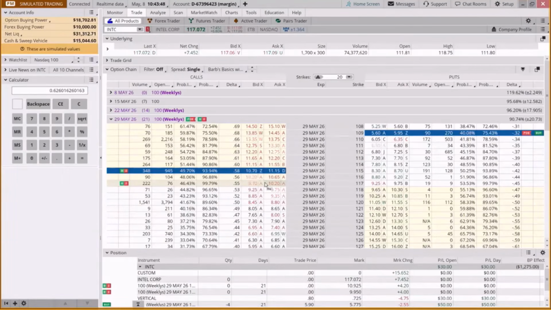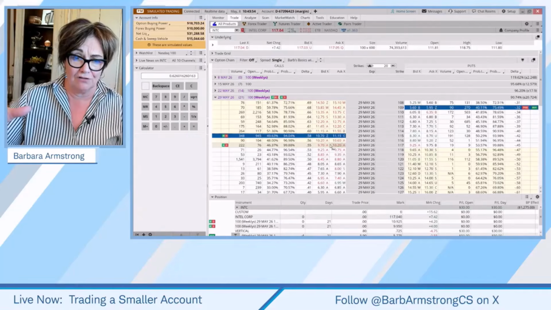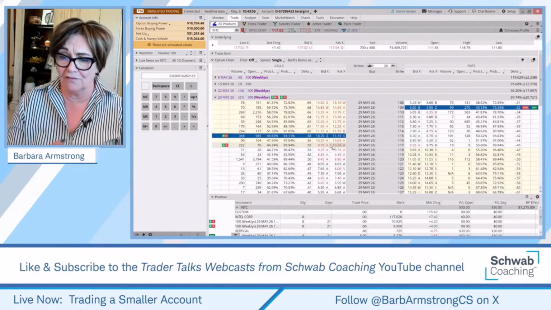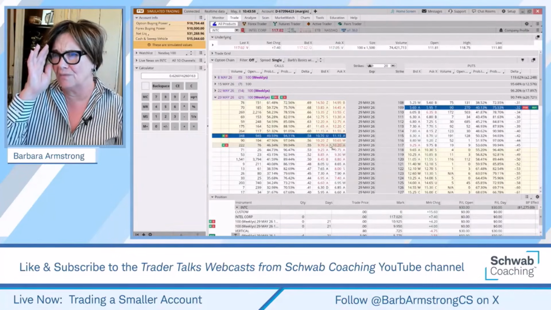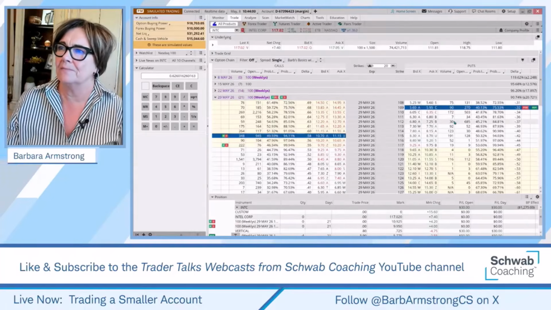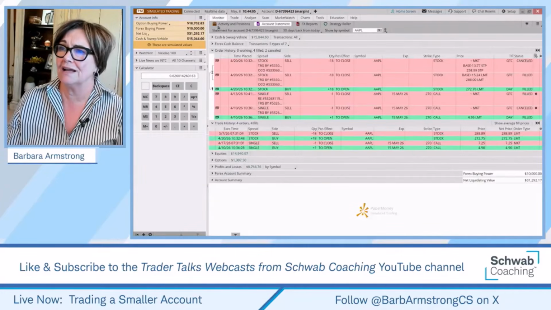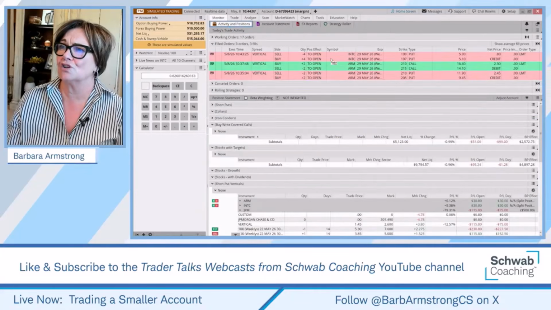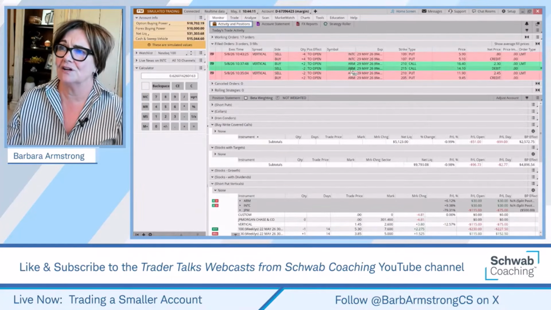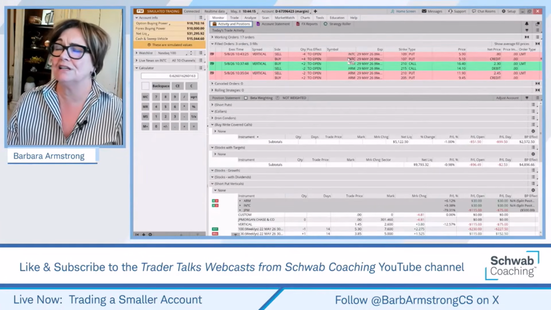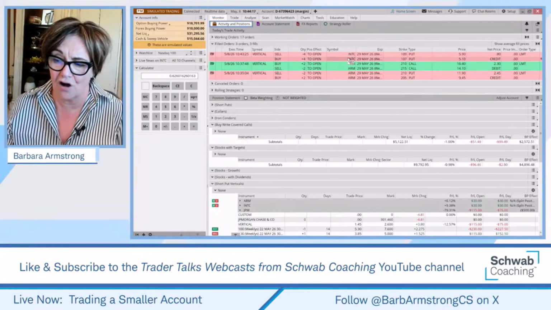So we reviewed a bunch of trades. We talked about what happens if you're assigned on the short strike on either a long call vertical or a short put vertical. We went through that in a fair amount of detail, if it was prior to expiration. We placed 4 new trades today. And those 4 trades were on ARM and Intel. So ARM Holdings, and INTC. We did short put verticals and long call verticals.